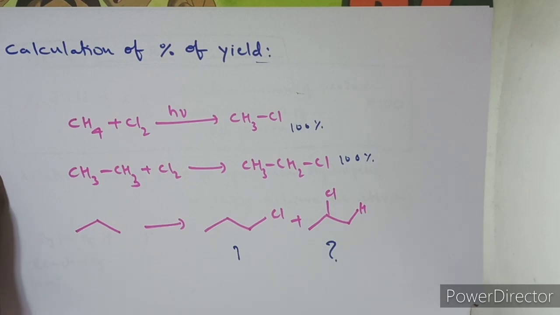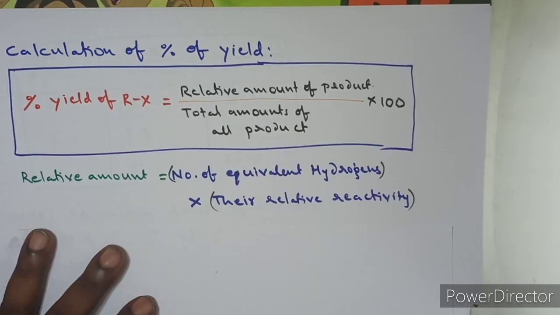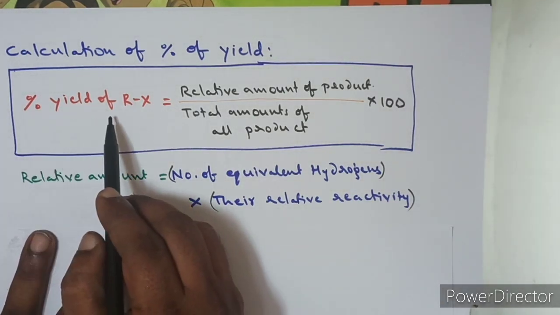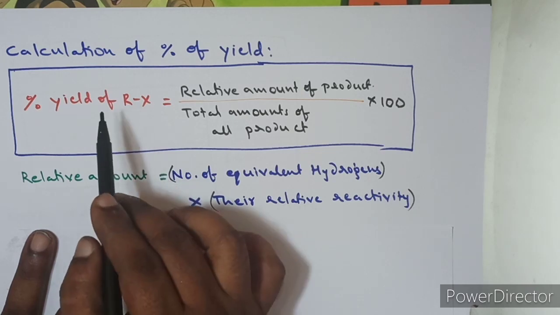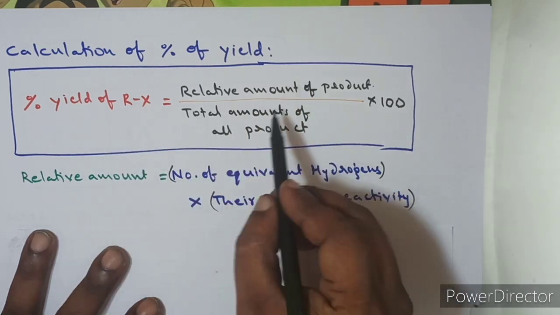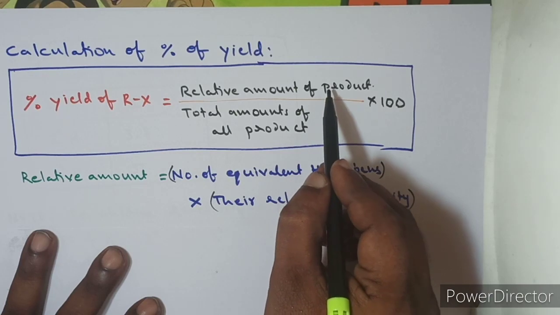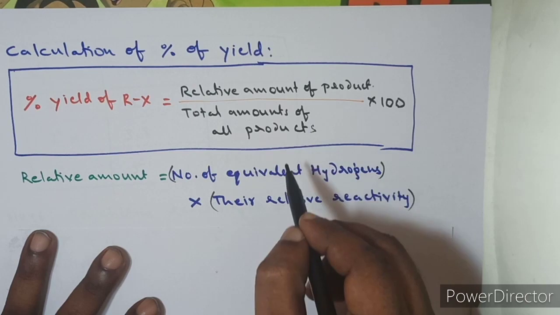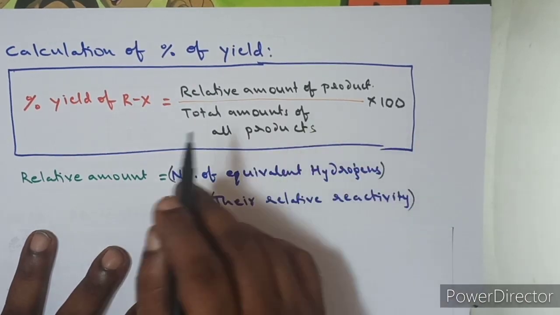Right. For that, guys, I'm going to give you some formulas. So just note those formulas, practice with them and remember the formula. That is important. Now let me give you those formulas. See here, this is the formula which is used to calculate the percentage yield of the alkyl halide produced. It is a ratio: the relative amount of the product produced divided by the total amount of all the products, into 100. This is the formula.